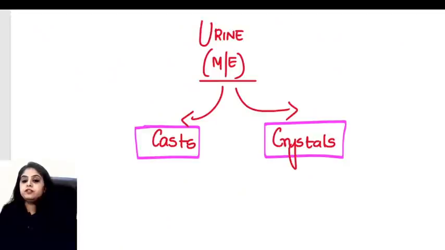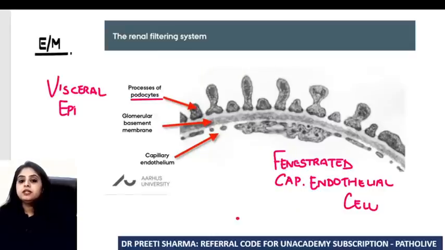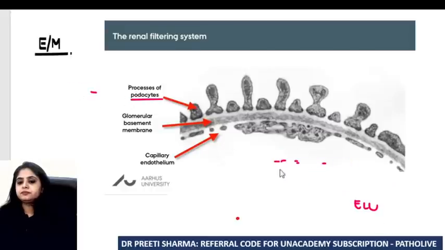With that, we finished both the urine examination in terms of casts and crystals, and now we can move on to the discussion of the different renal pathologies that you need to know for the exam. Before I go on to other renal pathologies, nephrotic and nephritic, the first thing I want to sort out is this filtration membrane. Where the urine gets filtered is very important. So let me remove all the labelings, because I want you to look at it first without any additional information. It's a black and white picture, so undoubtedly it is electron microscopy. It is where the urine is getting filtered.